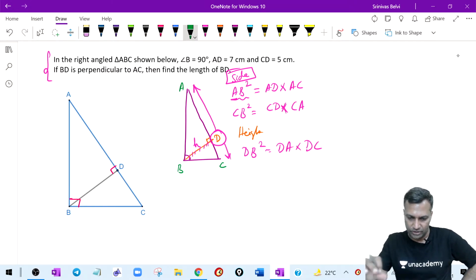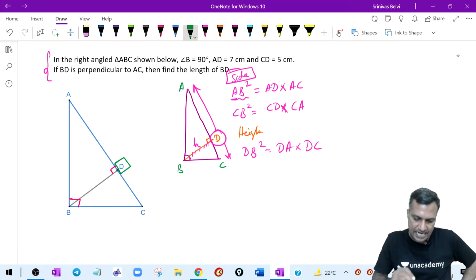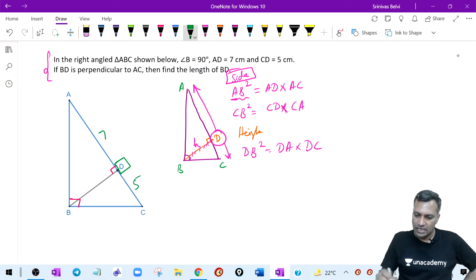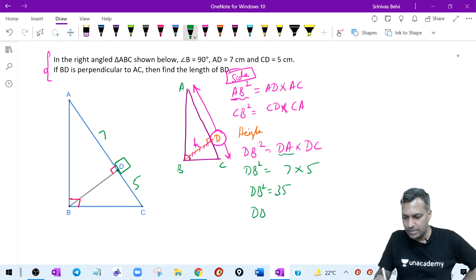This was one of the CAT questions. After looking at this question, had you realized this particular parameter, you would say, "I would have taken D as the reference here." One side I have 7 units, the other side I have 5 units. Therefore I would have applied it here. DB square is equal to DA into DC. I know DA is 7, I know DC is 5. Therefore DB square is equal to 35, so DB is equal to root of 35. That's it. This is a mental question.